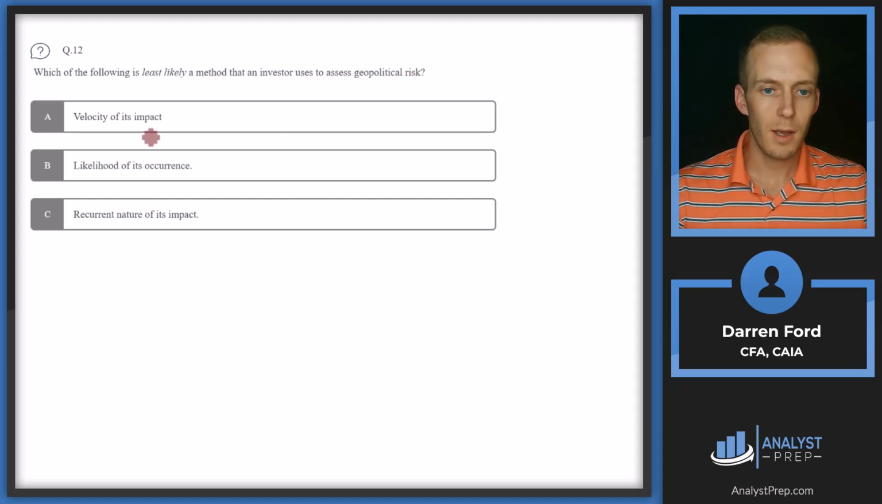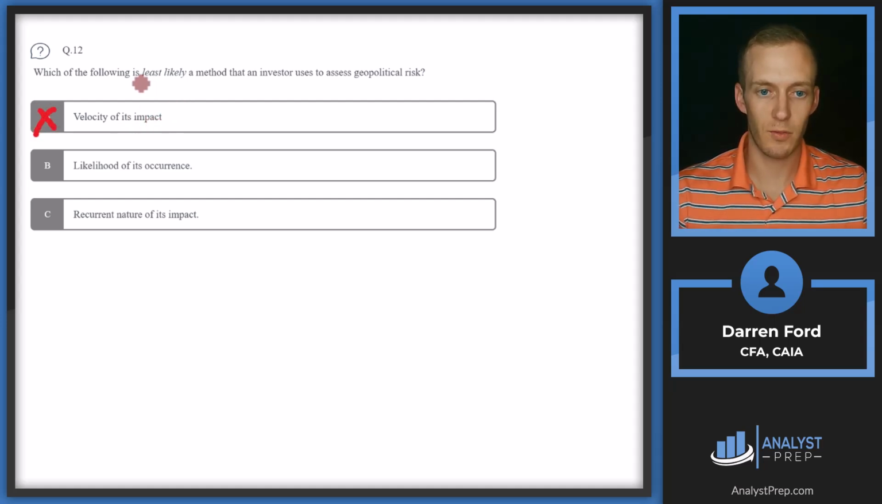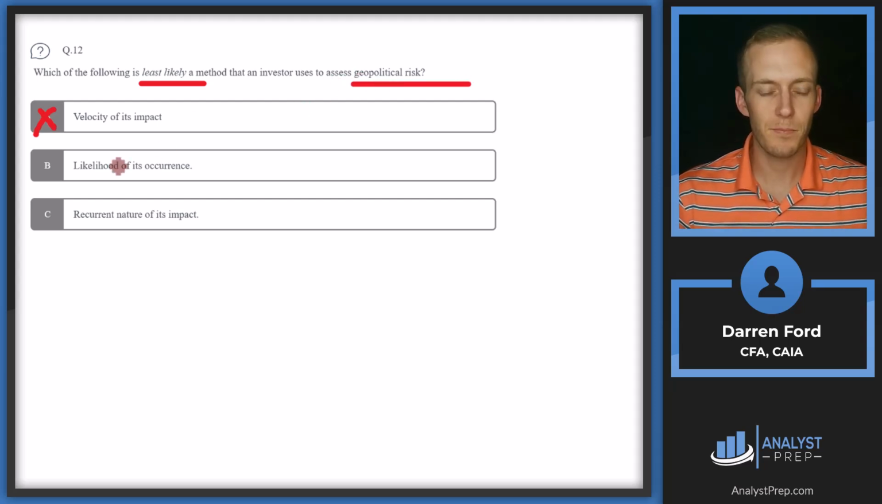Question 12. Which of the following is least likely a method that an investor uses to assess geopolitical risk? So we've got A, velocity of its impact. I think we can rule this out since we're looking for least likely, and we're going to want to know the velocity of the impact. So the speed at which the impact may occur. We're going to want to know the speed at which something would occur if a geopolitical event happens.